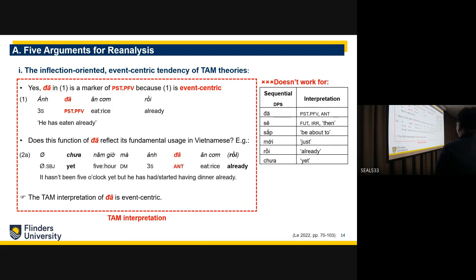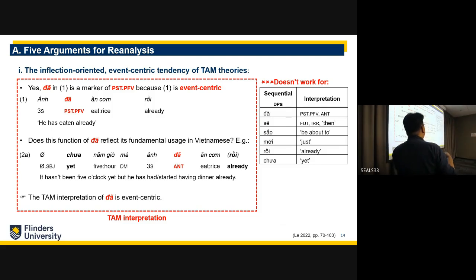For example, by expanding the unit of analysis, you can already see that the aspectual meaning of "da" changes, or it doesn't have this sort of past perspective function anymore. And what it has is some sort of anterior, something happened, then this happened. Okay, so the past perspective is not there anymore.